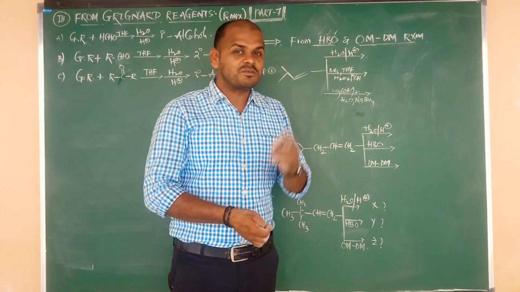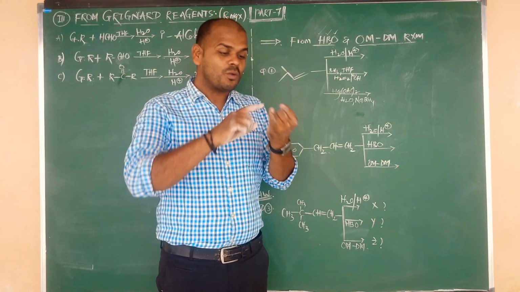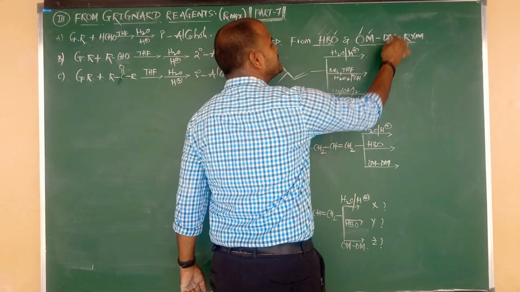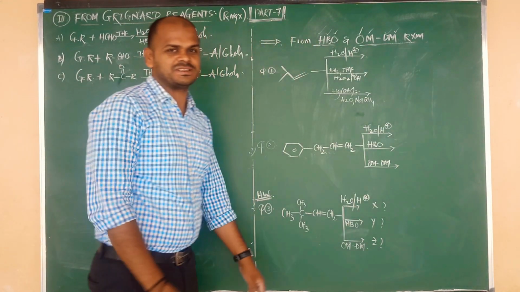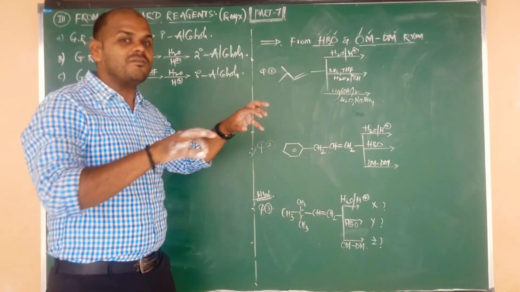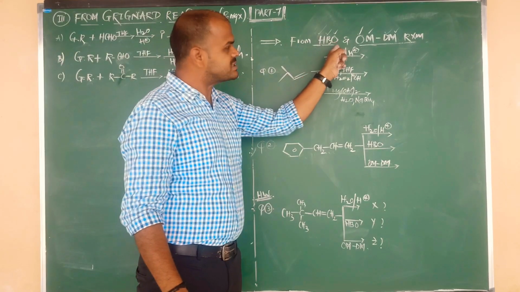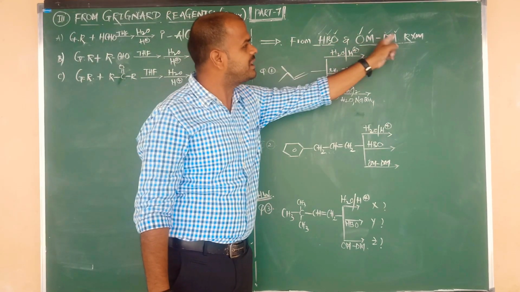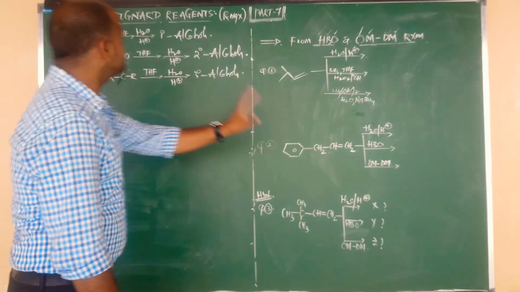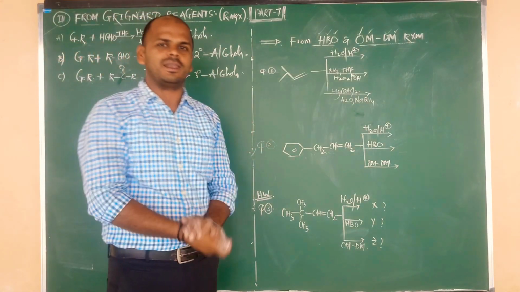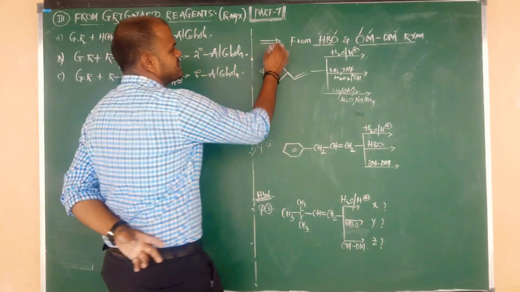In previous class, we have studied two important reactions, beta. One is hydroboration oxidation and one more is oxymercuration and demercuration reactions. So now in this class, we are going to discuss some of the objective questions from hydroboration oxidation and oxymercuration demercuration reactions. And also I am going to discuss how to prepare alcohols from Grignard reagents. Let us go for objective questions first.